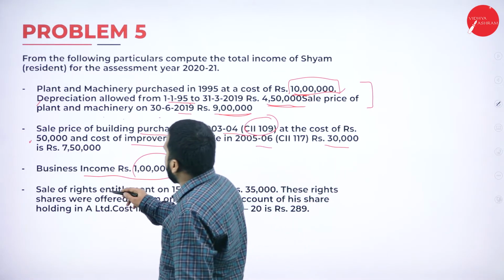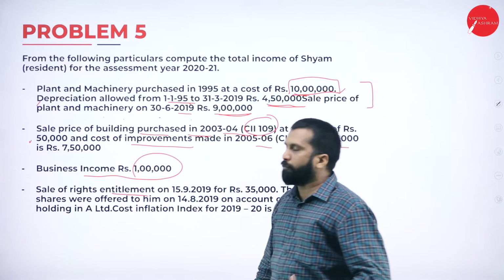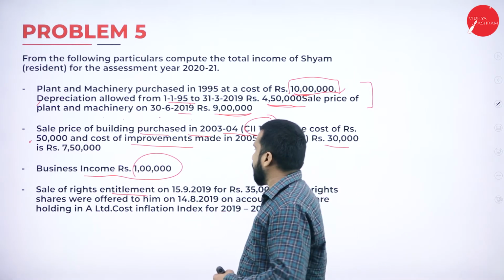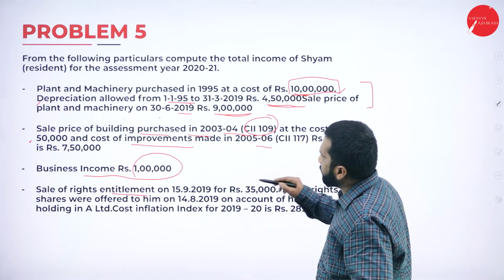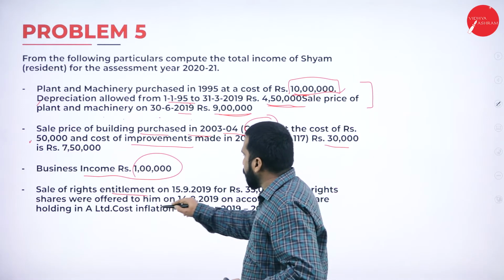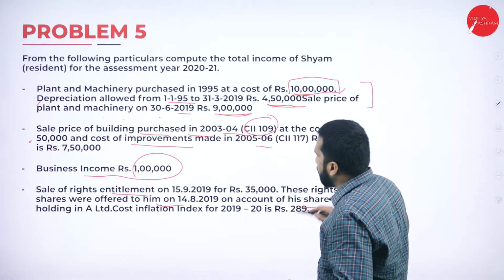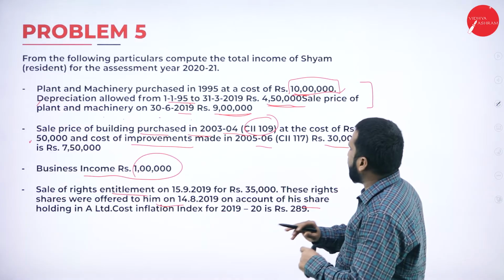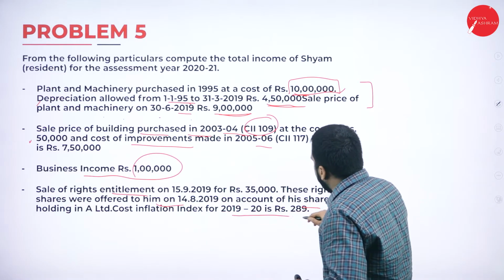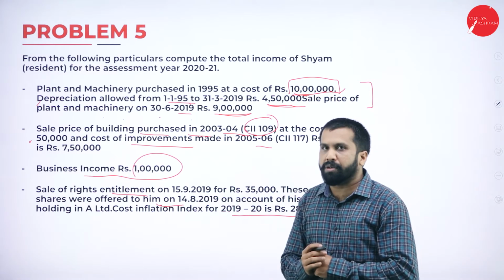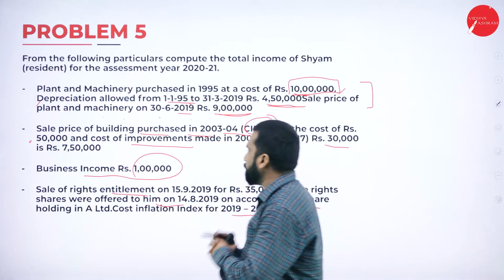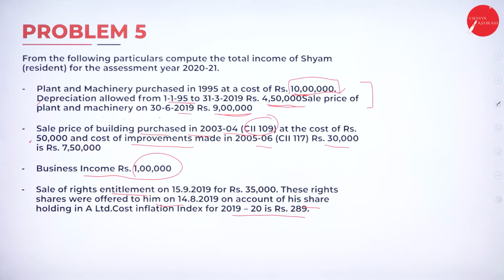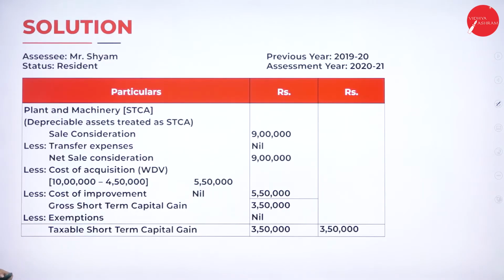Last, sale of rights. Rights in the case of patent, copyrights, goodwill, all come under rights. These rights shares were offered to him on account of his shareholding in A Limited. Cost of inflation index for 2019-20. Hope you are clear. Good. Now, these are the informations we have in this. We'll go one by one.